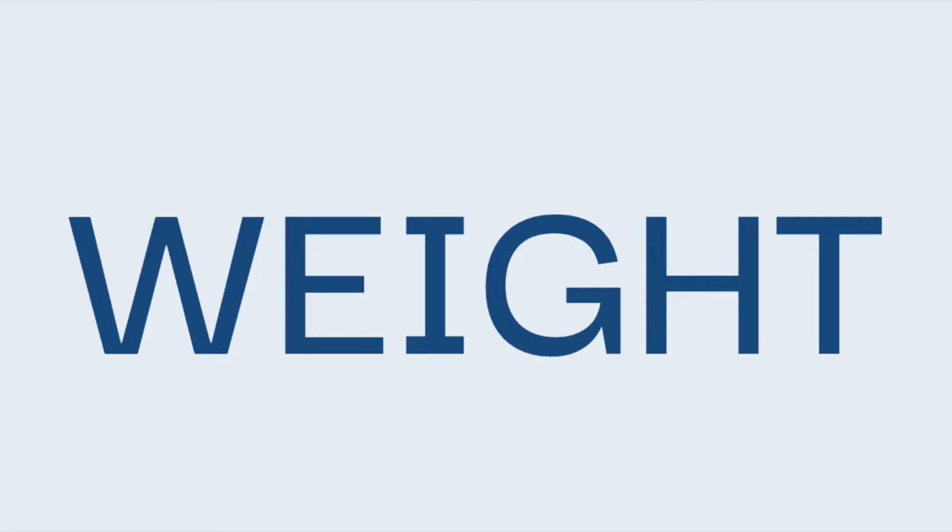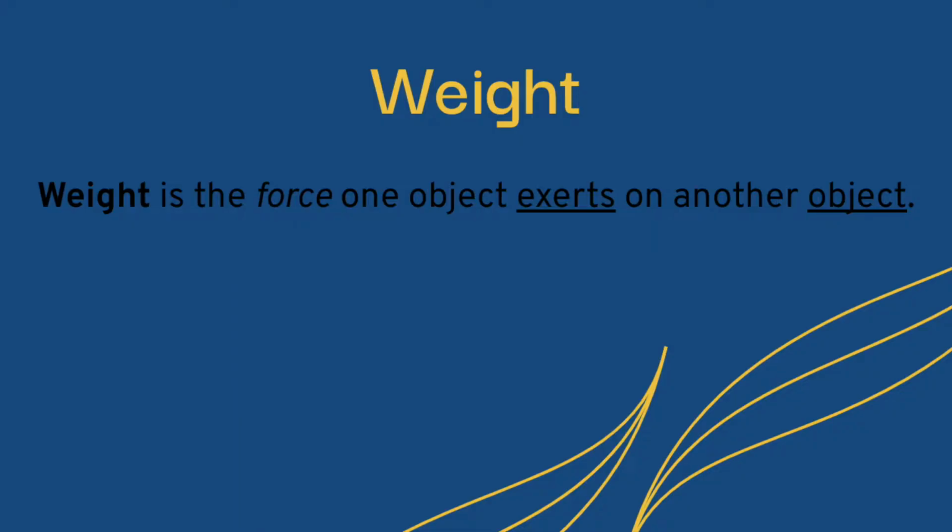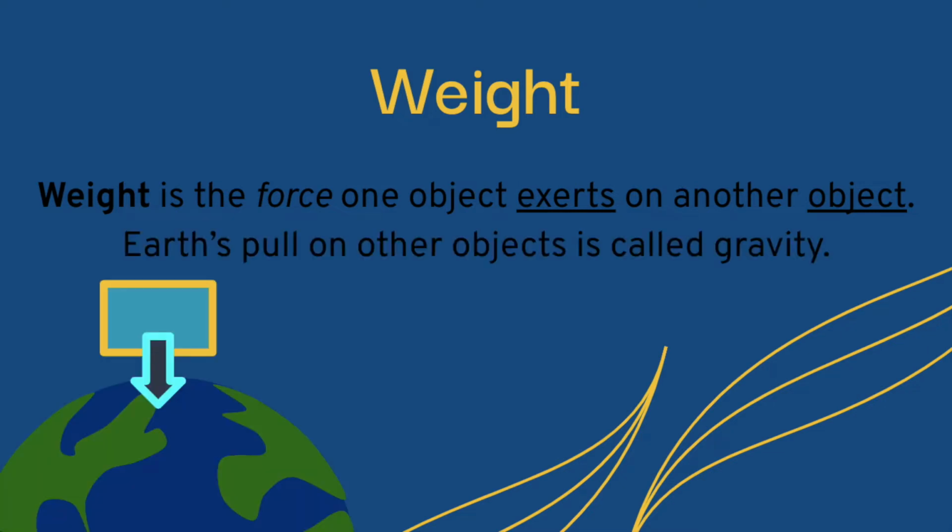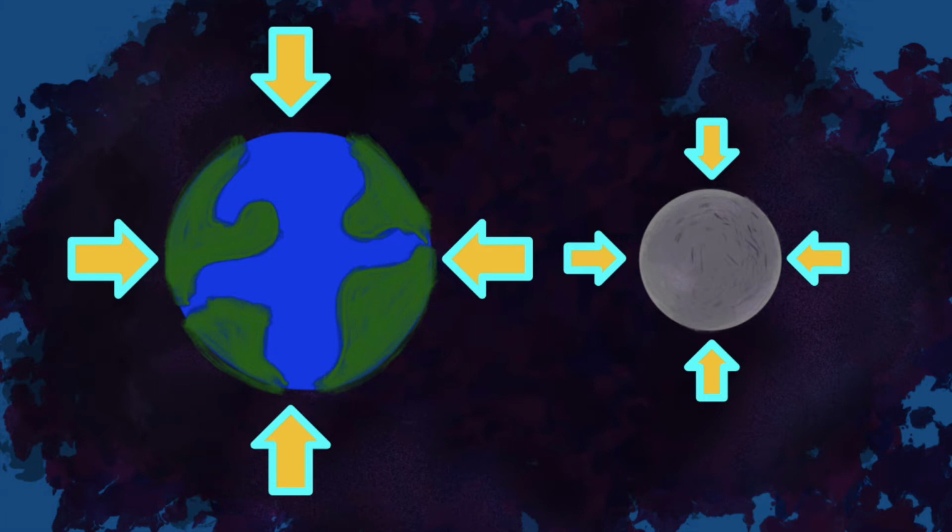Weight is the force that one object exerts on another object. The force that Earth exerts on other objects is called gravity. Weight is measured in newtons and is a measurement of the force of gravity pulling on an object. Weight varies depending on whether you stand on Earth or on the Moon. The Moon has less mass, so it has less pull on you than the Earth.